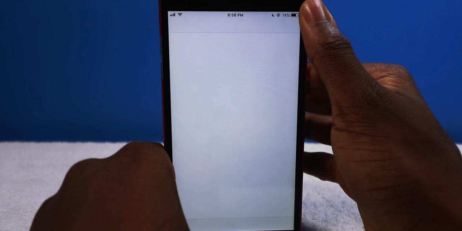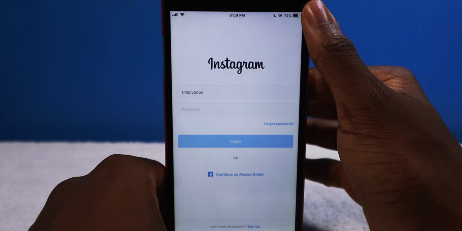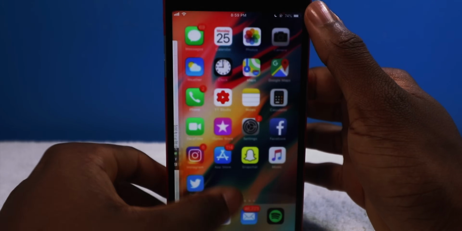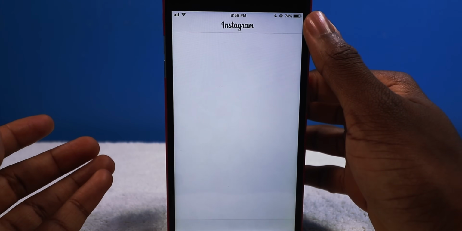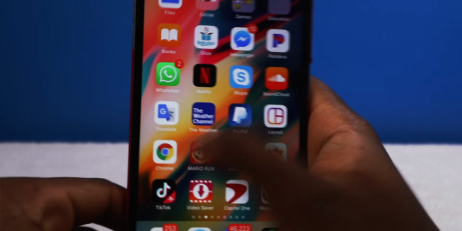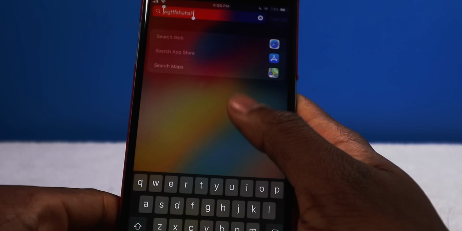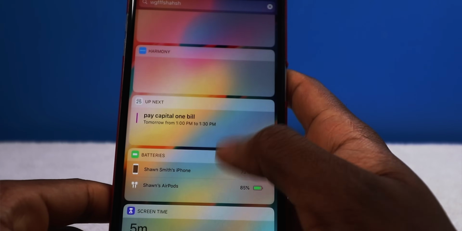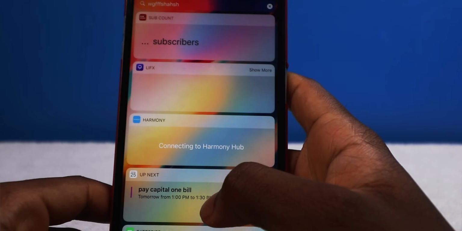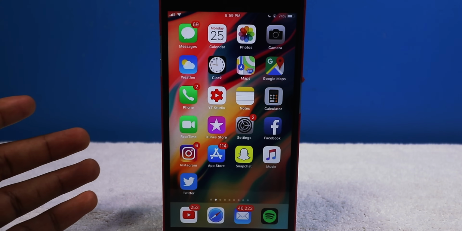I mean, launching apps is fast, but in terms of the loading speeds, it's kind of slow. We launched Instagram, and it took forever. Look how long it's taken. It just depends on what you want. Do you really want that Apple News subscription? Do you really want that Apple TV support, like with the Siri and the Control Center button here? It's still fluid. It just takes some time to load up.